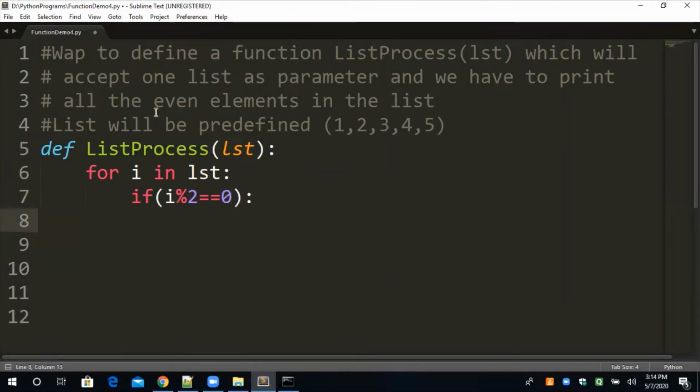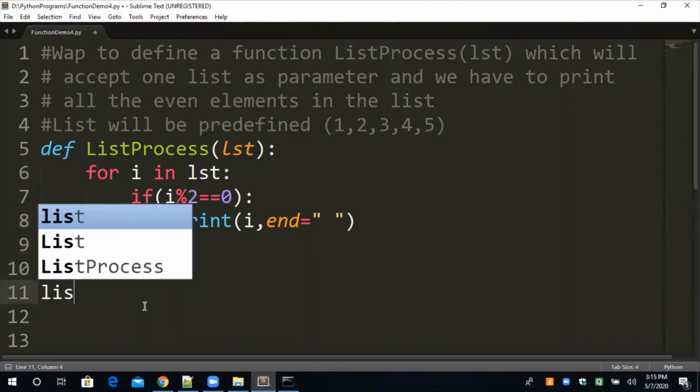We have to print all the even numbers, print i comma end. Now we came out of the if, then out of the for, and one more backspace, we are completely out of the function.